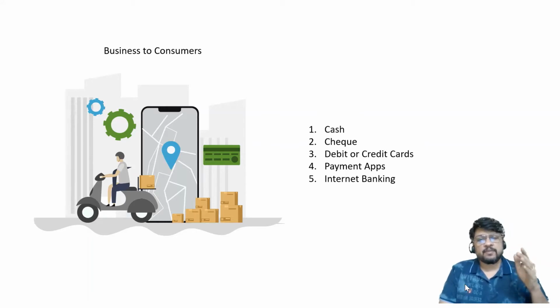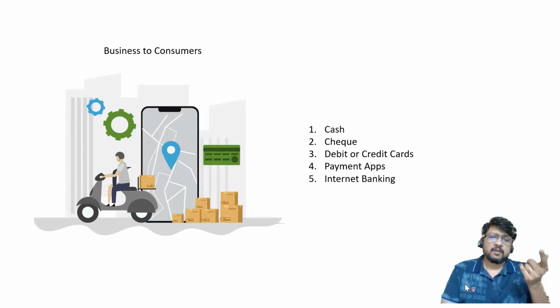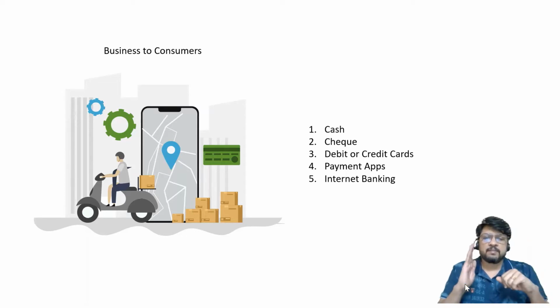So these are the different ways in which business to consumer transactions can be settled. One party is the business seller, the other party is the consumer who is purchasing for self consumption.